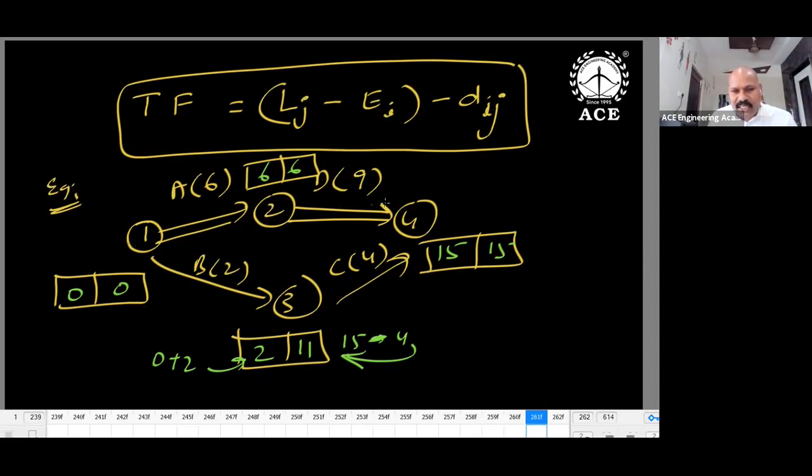So numerical. A and D have no float. Why? Double lines, critical path. Total float for A and D is 0. It's not necessary to do any calculation for the critical path. When we go for calculation, only non-critical activities we calculate. So B and C are non-critical.